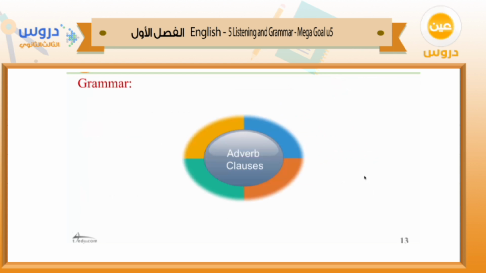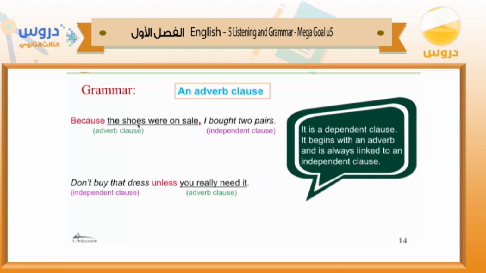Now let's move to the grammar. The grammatical structure today is about adverb clauses. It's a dependent clause and begins with an adverb and is always linked to an independent clause. What does that mean? For example, look at the sentence here. Because the shoes were on sale, I bought 2 pairs.